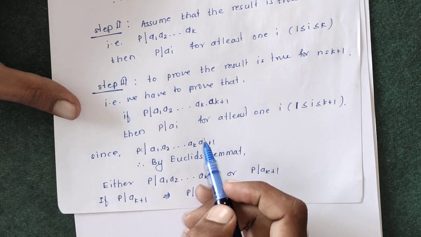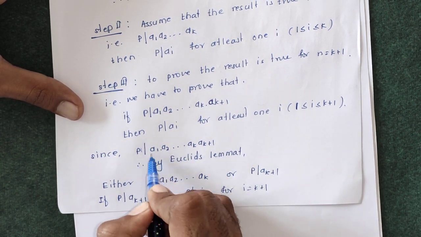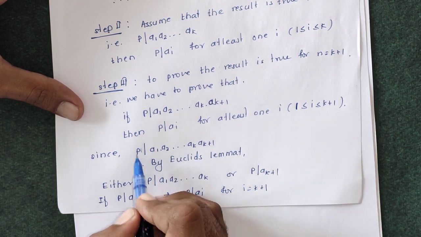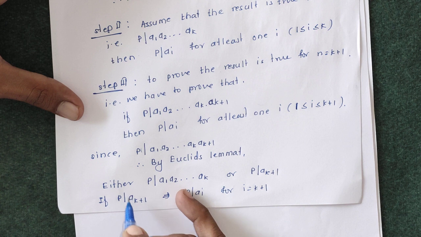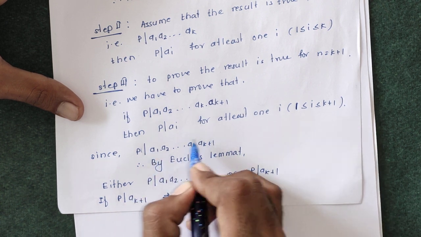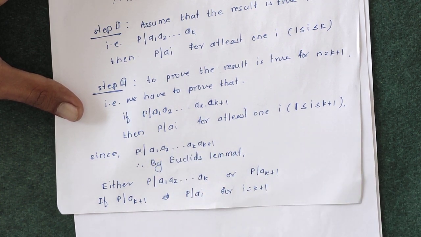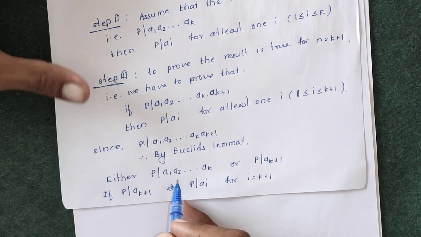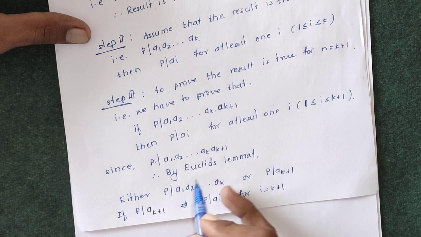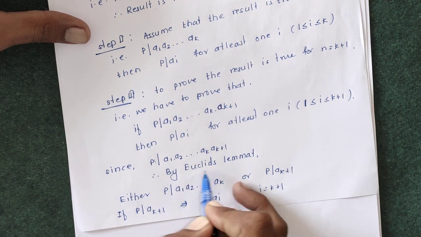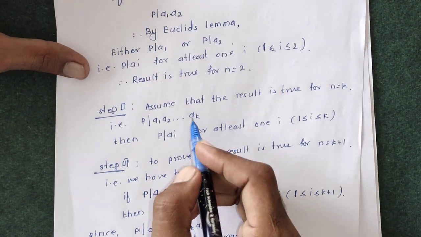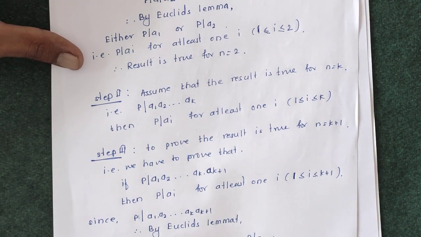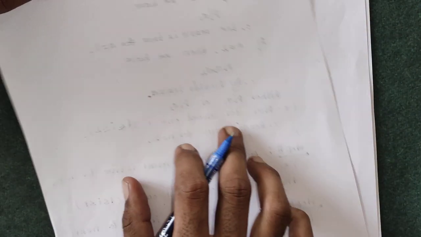What we had to prove was that if p divides a1 a2 up to a(k+1), then p divides one of these numbers, and from this we get p divides a(k+1), and k plus 1 is one of these indices. So we are done. In the second case, if p doesn't divide a(k+1), then p must divide this number, and if p divides this number, from the second step we have that p divides one of these numbers. So we are done.